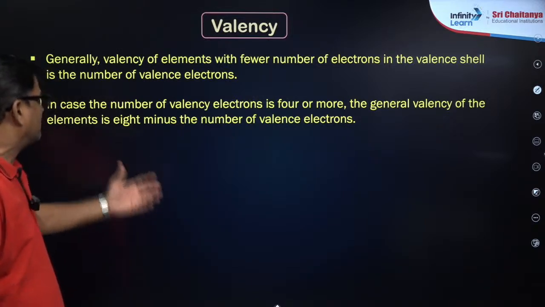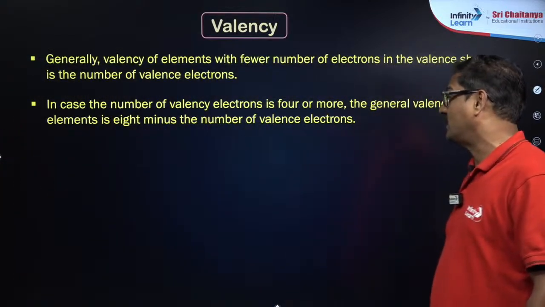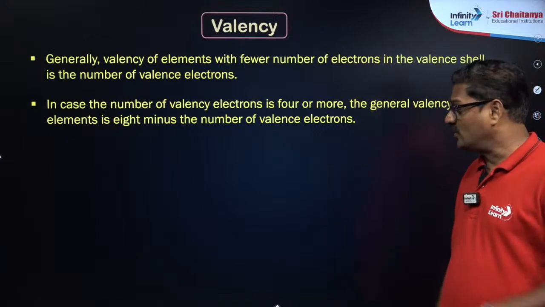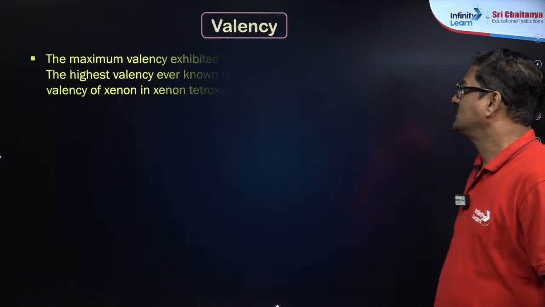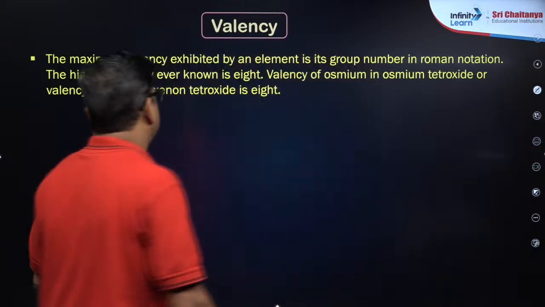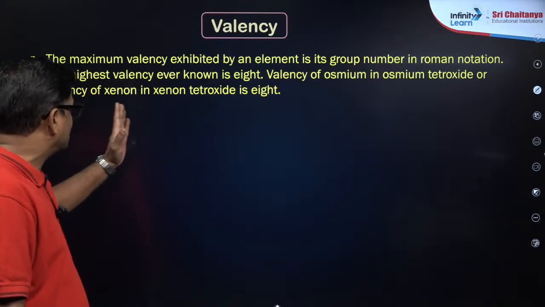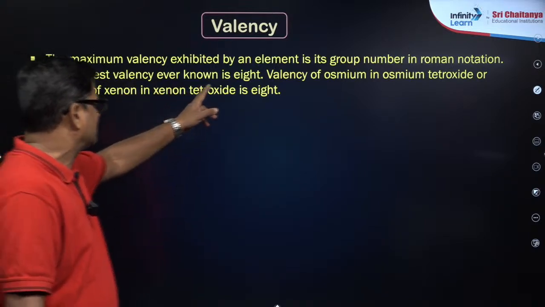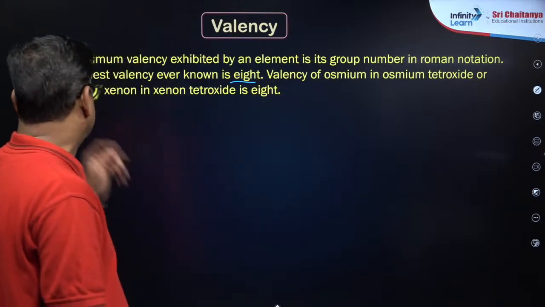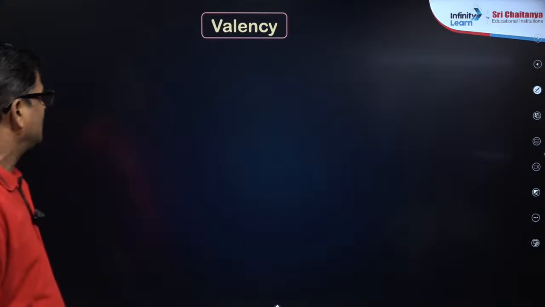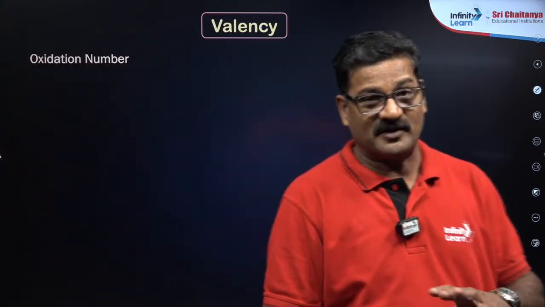If the number of valence electrons is 4 or more, the general valency of the element is 8 minus the number of valence electrons. So it all depends upon the octet, right? The maximum valency exhibited by an element is its group number in Roman notation. The highest valency ever known is 8, the valency of osmium in osmium tetroxide and xenon in xenon tetroxide. Now this is the oxidation number. You have already seen that oxidation number is different from valency.